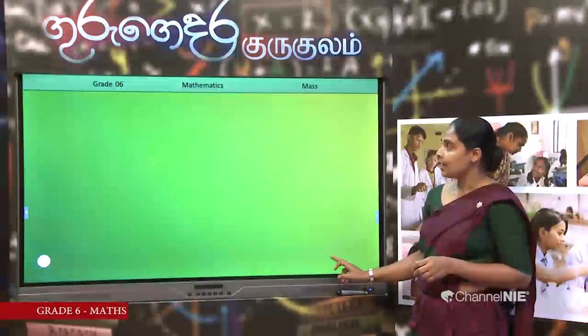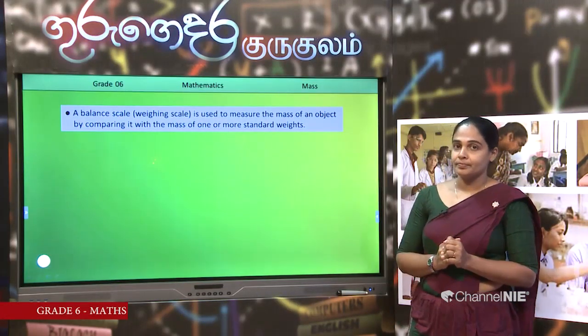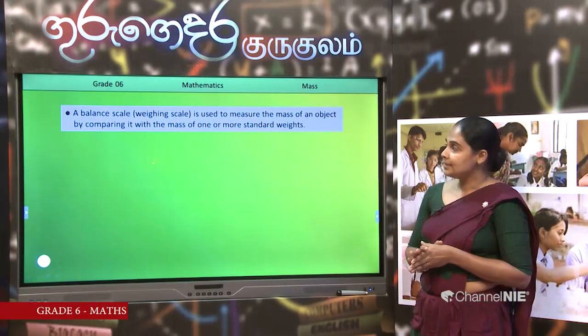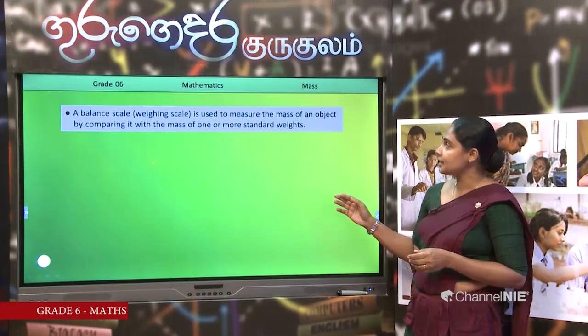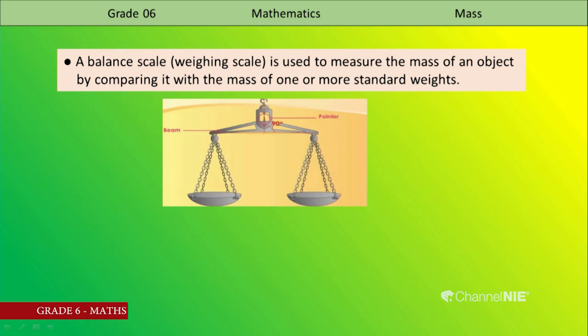However, I want to explain balance scale more. It is called a weighing scale. A balance scale is used to measure the mass of an object by comparing it with the mass of one or more standard weights. Now you can see a picture. It shows a balance scale. There are two pans and a beam. Also there is a pointer.